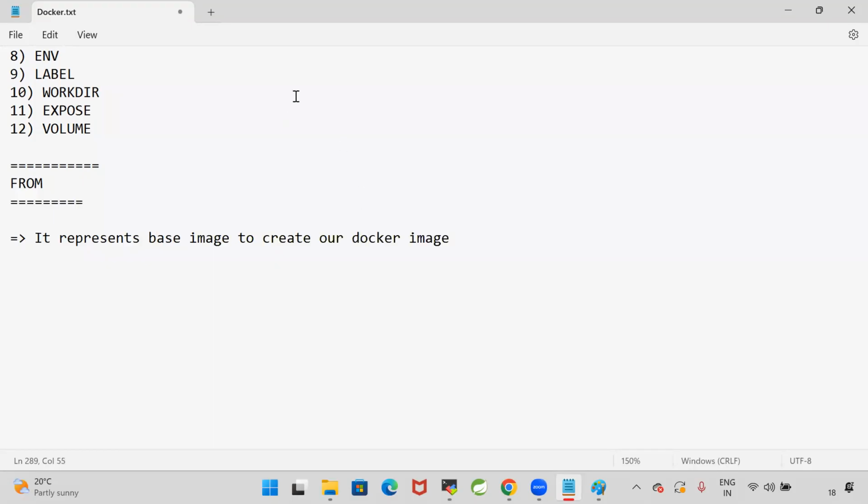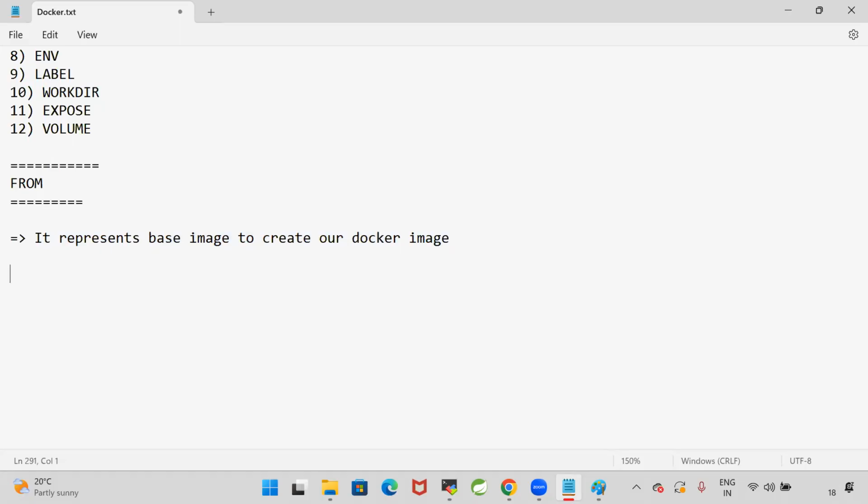So now I want to run my application. I have the code, and to run this code, I need Java. So Java is called the base image to run my application. Here in the Docker file, we are going to write the from keyword. What is the purpose of this from keyword? From keyword represents the base image to create our Docker image.